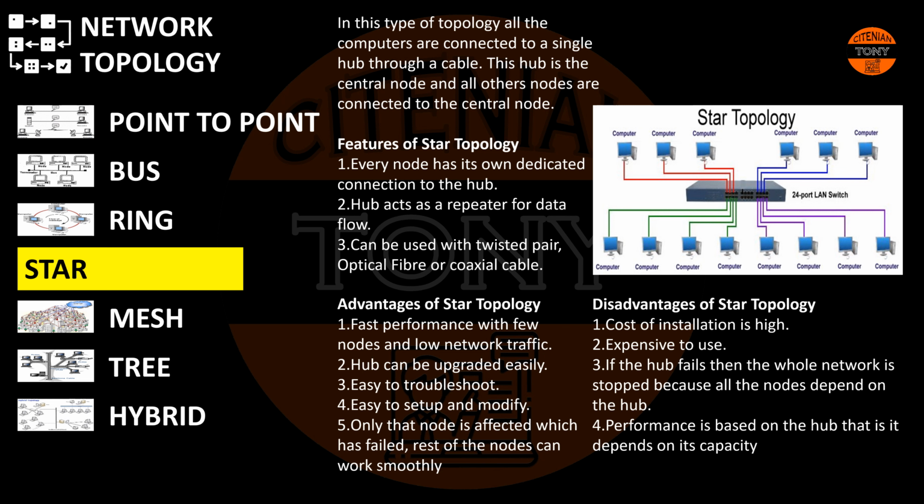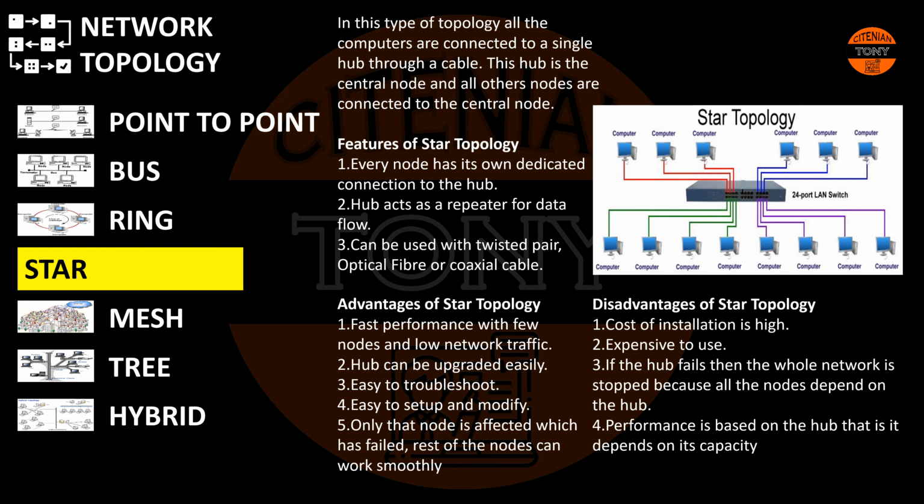Star topology. In this type of topology, all the computers are connected to a single hub through a cable. This hub is the central node and all other nodes are connected to the central node. Features of star topology. Every node has its own dedicated connection to the hub. The hub acts as a repeater for the data flow. Can be used with twisted pair, optical fiber, or coaxial cable.